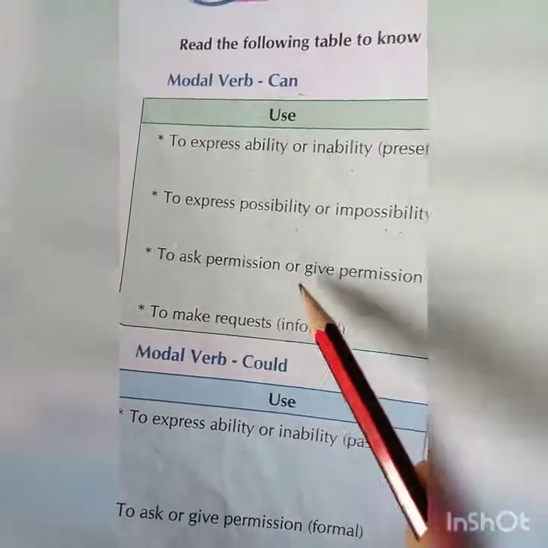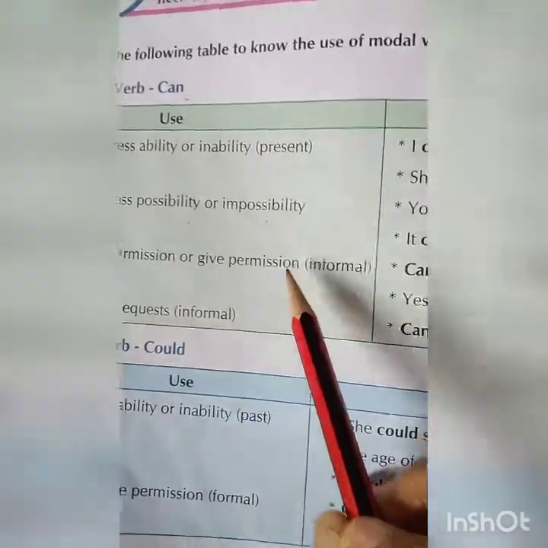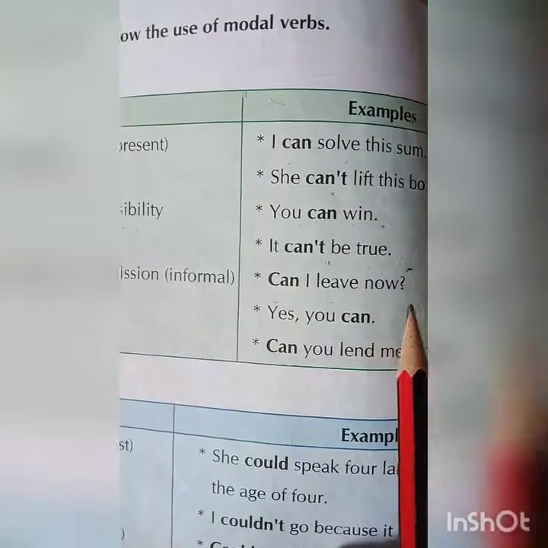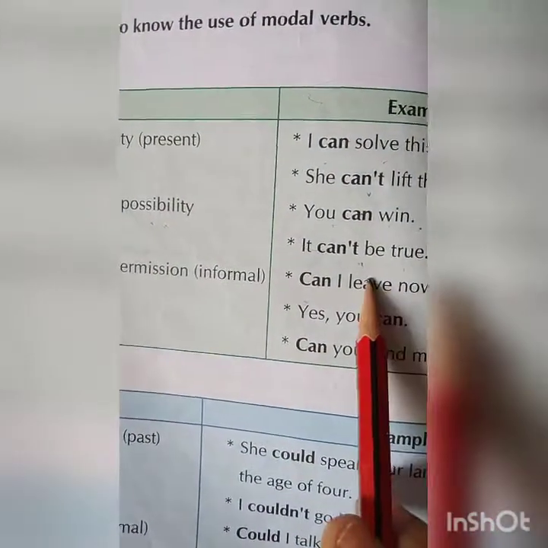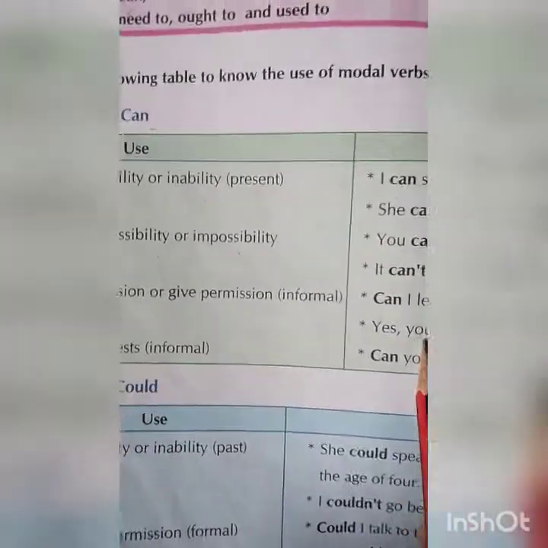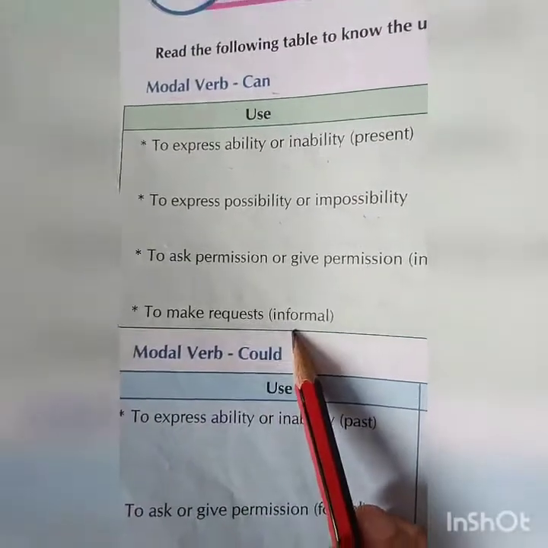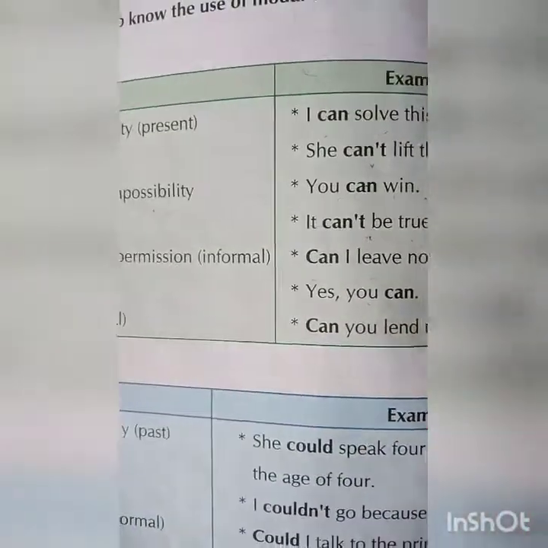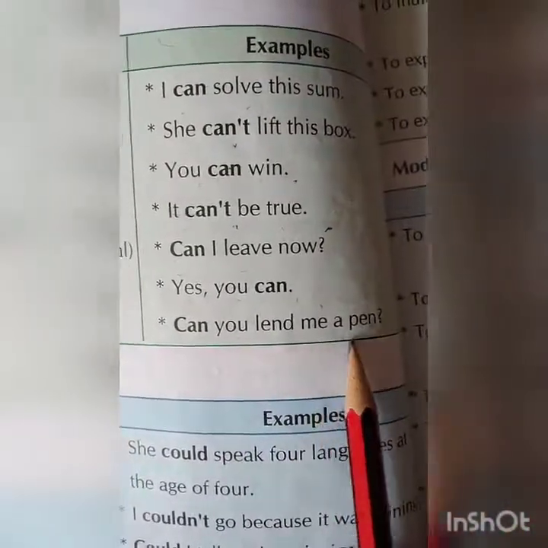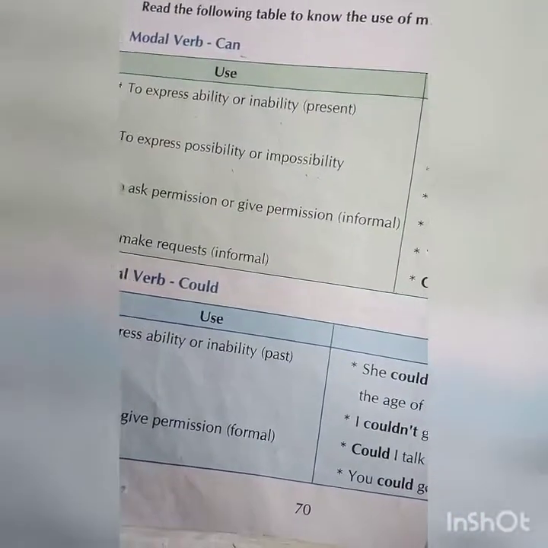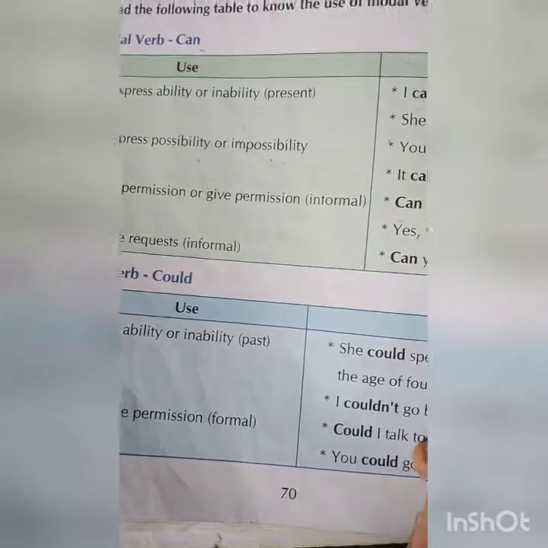Next is to ask permission or give permission. Can I leave now? Or yes, you can. This is asking the permission and this is giving the permission. To make request. Can you lend me a pen? Request, formal and informal.